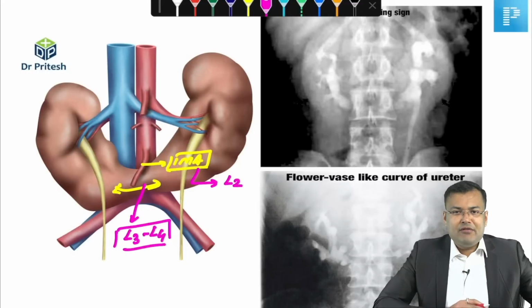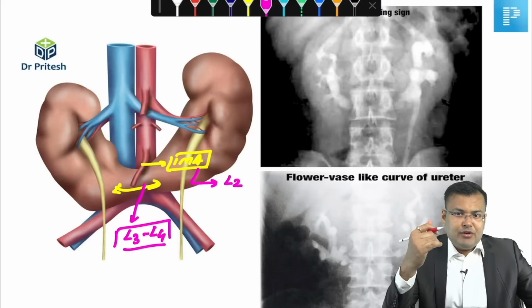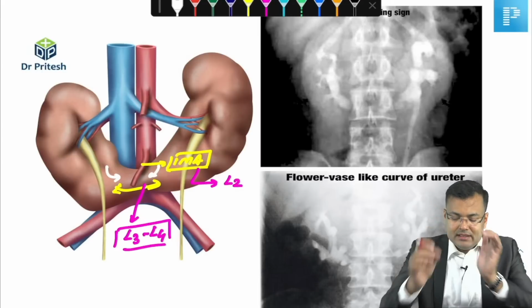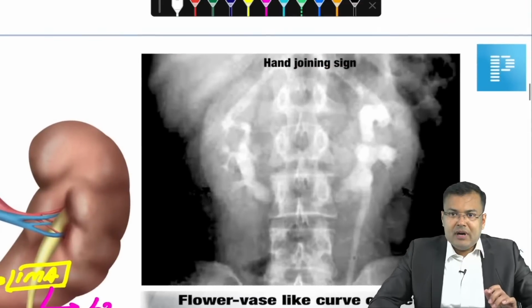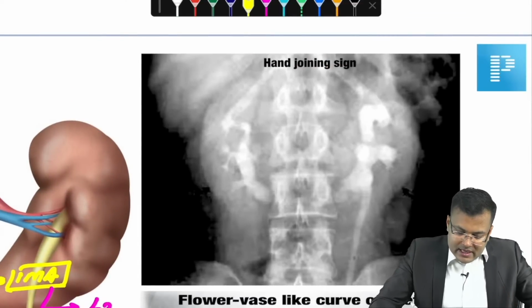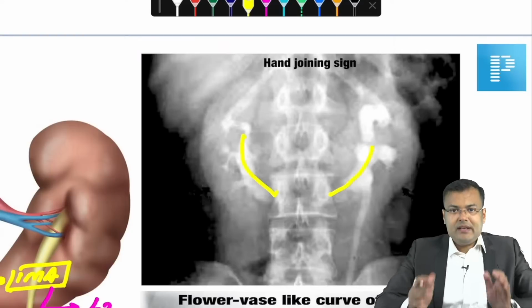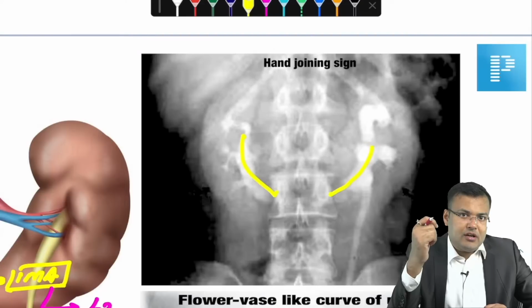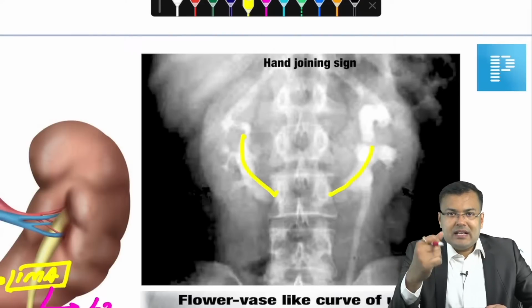Isthmus is L3, L4. There is high insertion of ureter with anterior transposition. And you can see in this case, there is medial calyx also. So, since there is medial calyx, if you perform IVP, this sign is known as hand joining sign because of medial calyx.